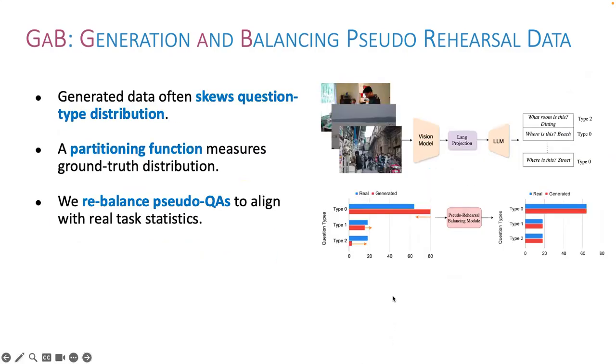Simply generating pseudo rehearsal data isn't enough. The generated data is often skewed towards certain question types which are more frequent for a certain task. To fix this, we compute the true distribution of question types for each task and rebalance the generated data to match the true distribution. This prevents bias and ensures diversity in the rehearsal set.